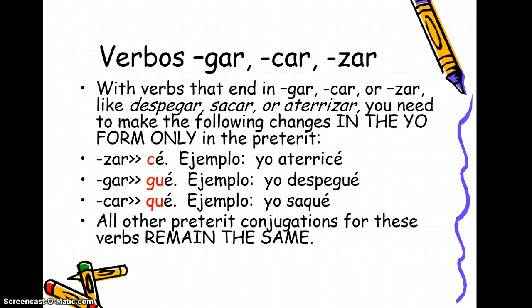With verbs that end in gar, car, or sar, like despegar, sacar, or aterrizar, you need to make the following changes in the yo form only in the preterite. Be aware, the rest of these AR verbs are going to remain the same. We're only going to change the yo forms.